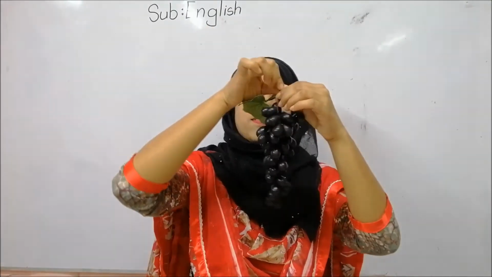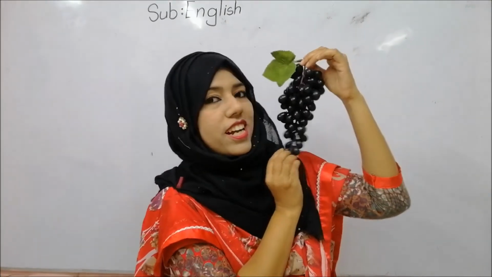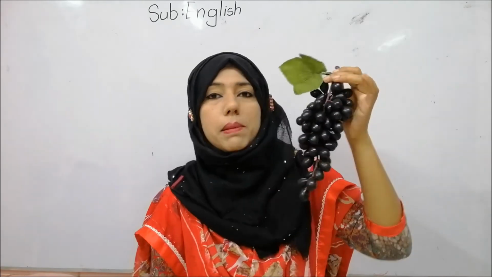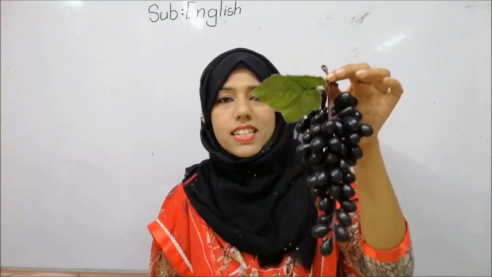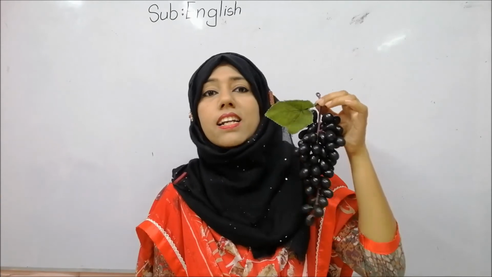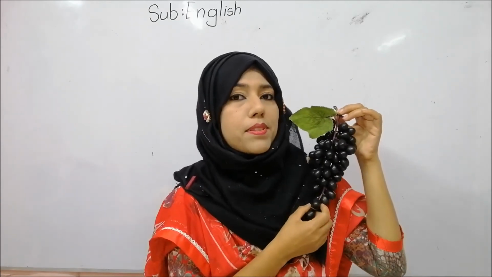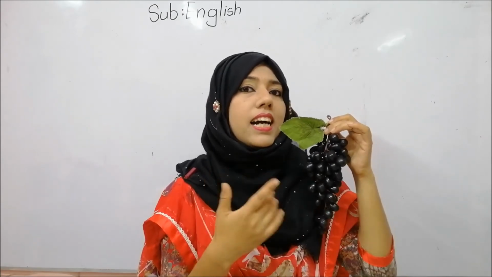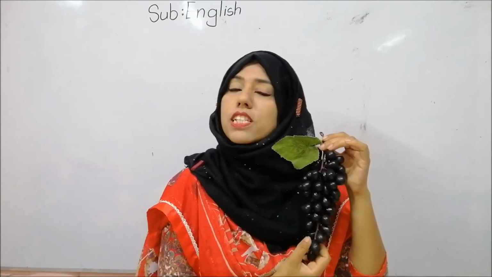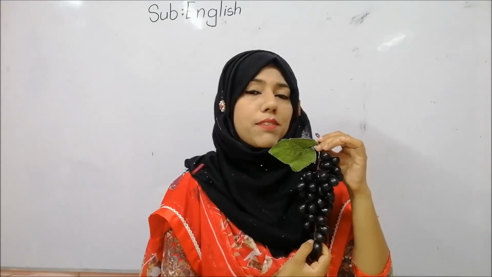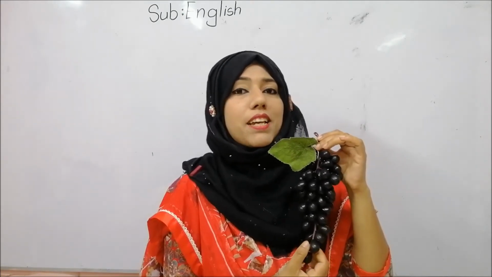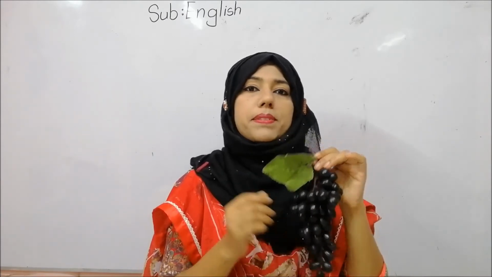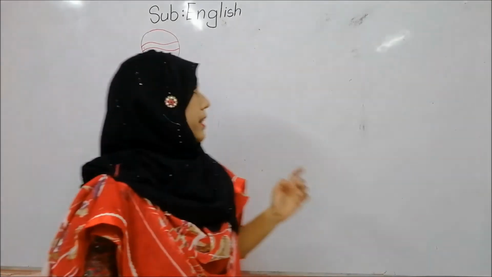Okay, then what are these? Wow, juicy fruits, right? These are so yummy and juicy. Can you tell me what are these? These are grapes. So what for grapes? Which letter? Can you say? Grapes. Ga, grapes. So which letter's phonic sound is ga? Can you say? G phonic sound is ga. So G for grapes. Students, now look at the board.